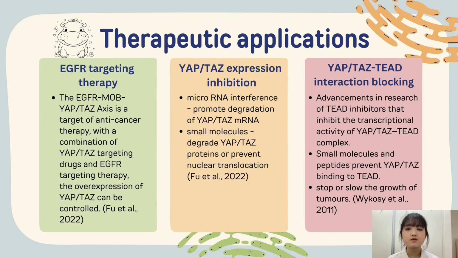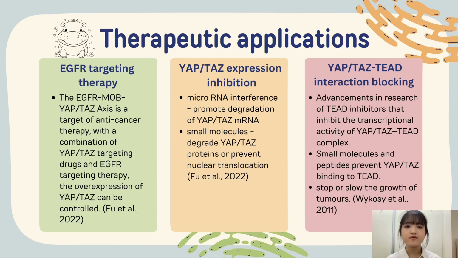The third one is YAP or TAZ-TEAD interaction blocking. It is a strategy for cancer treatment. Researchers are developing small molecules and peptides that prevent YAP or TAZ from binding to TEAD, which halts the activation of these growth-promoting genes. By disrupting these interactions, the aim is to stop or slow the growth of tumors driven by overactive YAP or TAZ, making it a key target in therapeutic research for YAP or TAZ-related cancers.